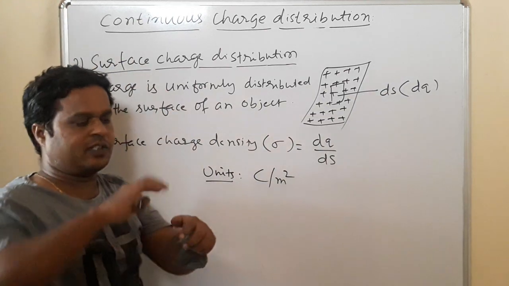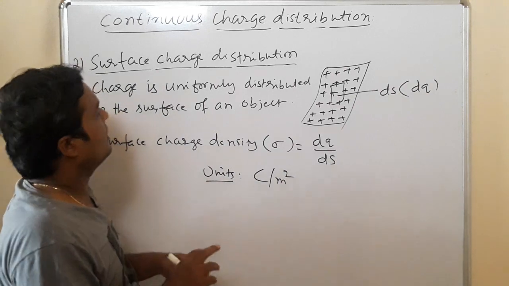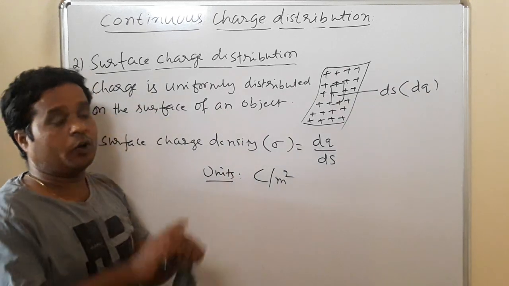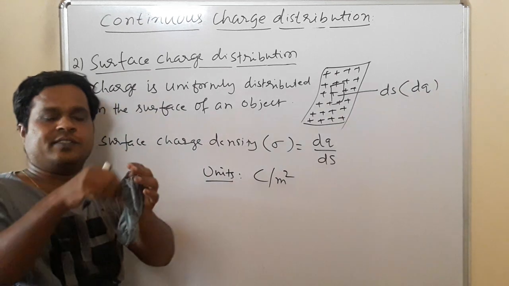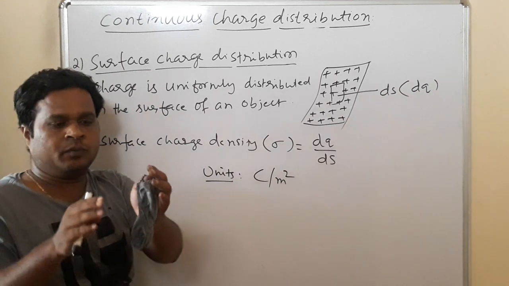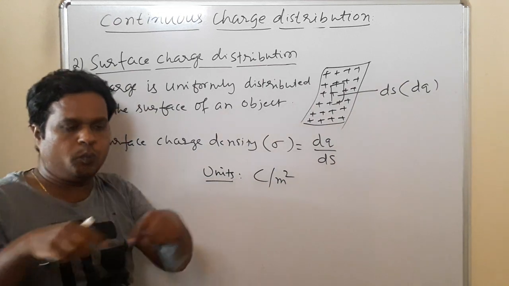If charge is distributed in the interior of the body, then that is called volume charge distribution. Suppose, for example, a solid sphere is there. Charge is distributed from the center to the surface, that is, in the whole body.